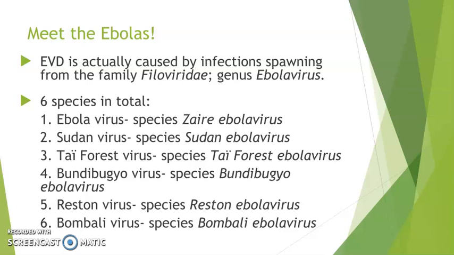These 4 species are known to affect humans, while Reston and Bombali are not known to cause disease in humans. The Reston Ebola virus first appeared in Reston, Virginia, through monkeys imported from the Philippines, while Bombali was discovered in 2018 in Sierra Leone, West Africa, in bats.